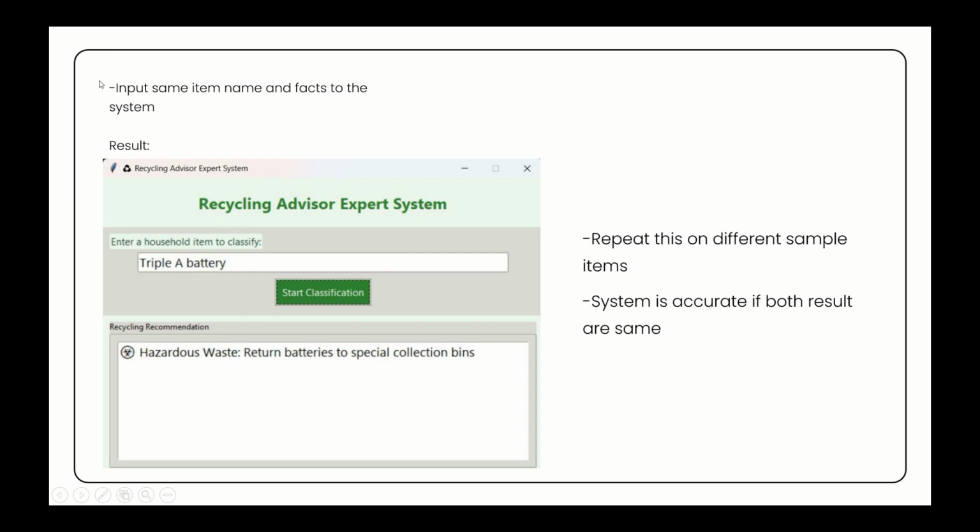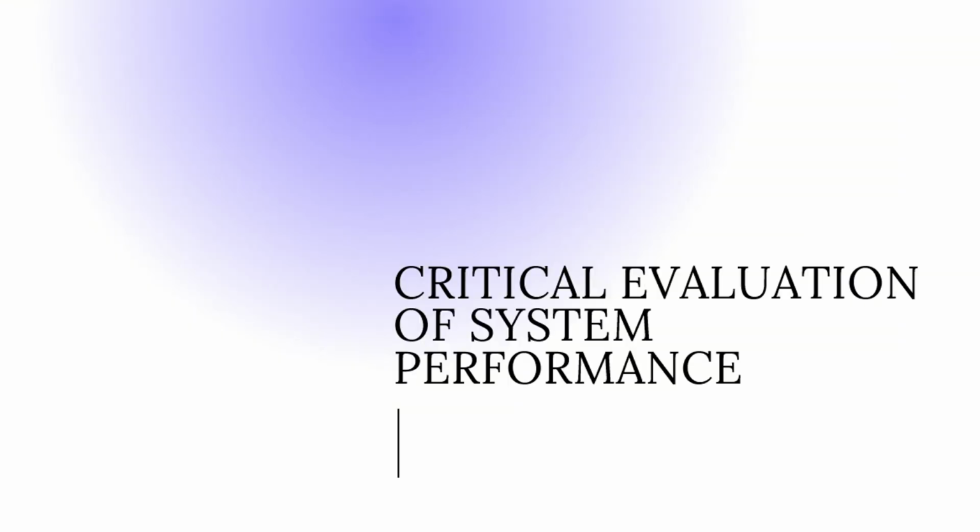Then after that, we input the same item name and same facts to the system, and we get the same result: battery is a hazardous waste, then we must return it to special collection bins. And then we repeat this on different sample items, and the system is accurate if both results are the same for all the items. The next is critical evaluation of system performance.